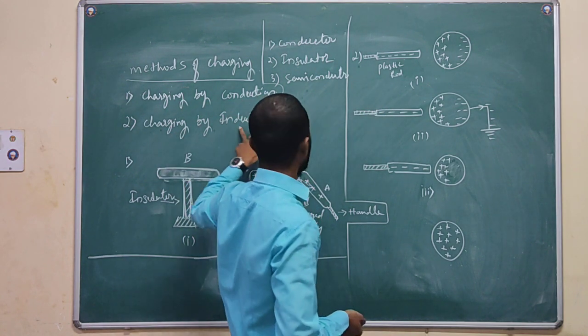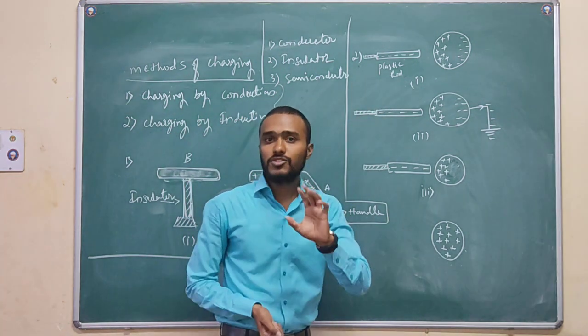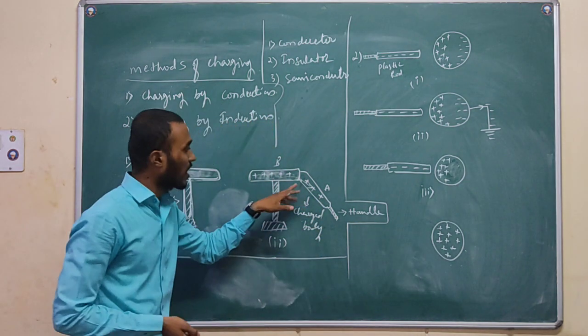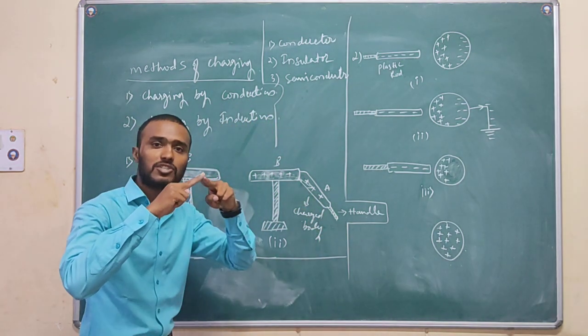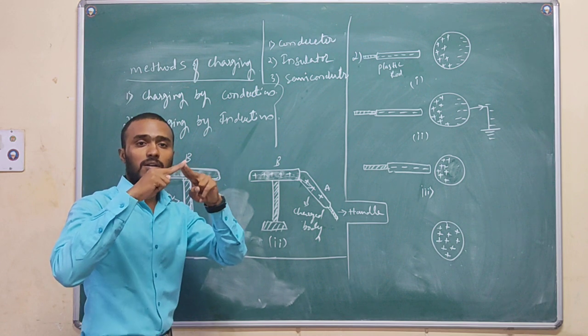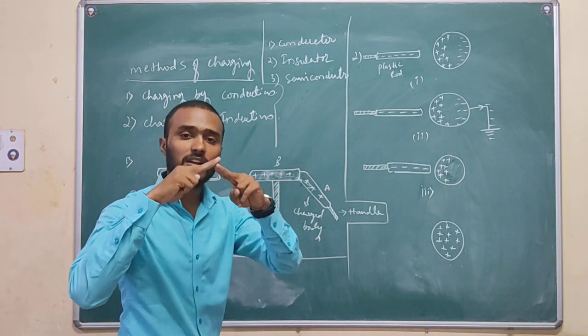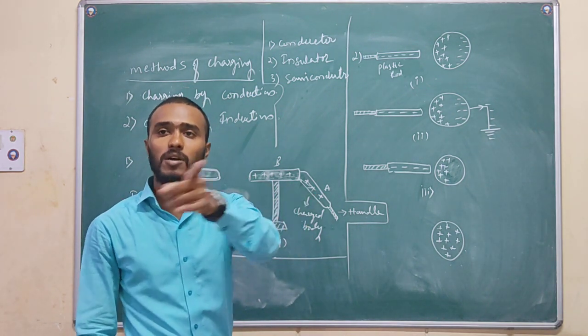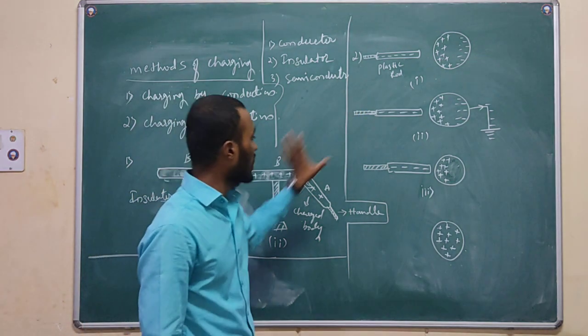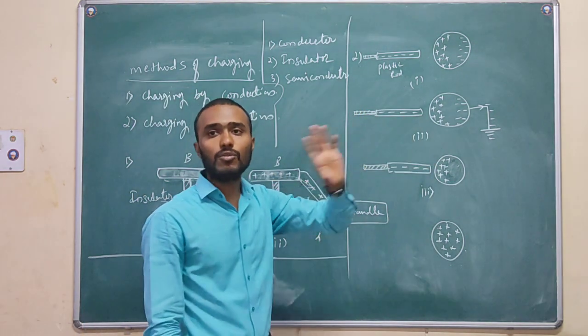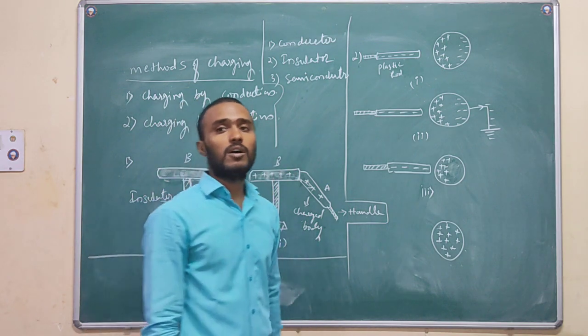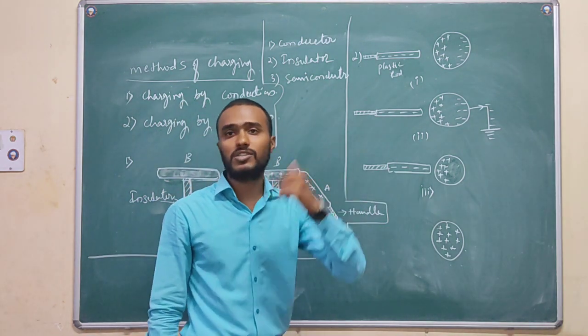Now see here, this is the second one. The second one is charging by induction. In the previous one, conduction is nothing but physical touching. By physical touching we made the uncharged body become charged. Now this is the dead opposite. It is without touching: I am going to give the charge to the uncharged body.